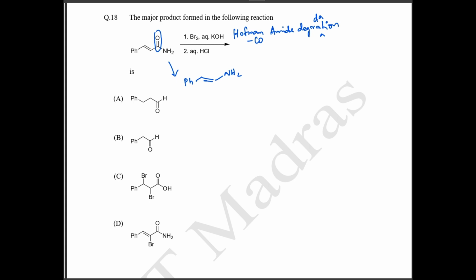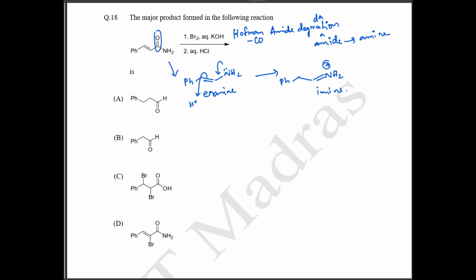Okay. So next what we have to do is your HCl. But before that, what happens? In Hoffman degradation your amide will be converted to amine. But here what has formed? You have your enamine. If NH2 is on a double bond, what is it? This is going to be your enamine. So we are going to change it again. What happens? The lone pair on the nitrogen will fall. This is going to take one H plus from your aqueous HCl. Okay. So now this is going to form an imine group. So this is going to be imine. Okay. This is your imine group.